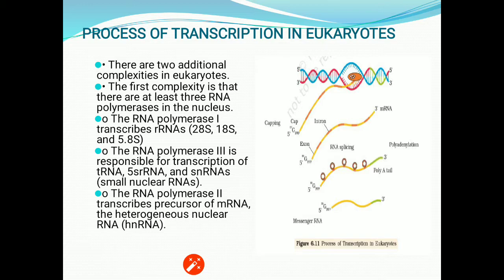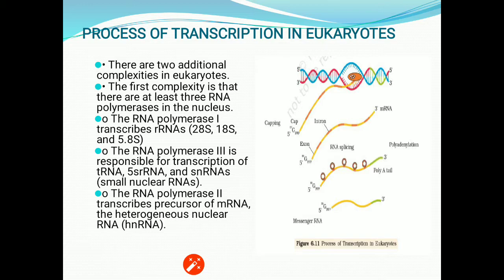RNA polymerase 1 transcribes ribosomal RNA. RNA polymerase 3 is responsible for transcription of transfer RNA, and RNA polymerase 2 transcribes the precursor of messenger RNA, that is the heterogeneous nuclear RNA. We have already discussed that the messenger RNA, because it will form the protein, will convey the information, or it will take the information from the DNA, and then it will form accordingly the protein.